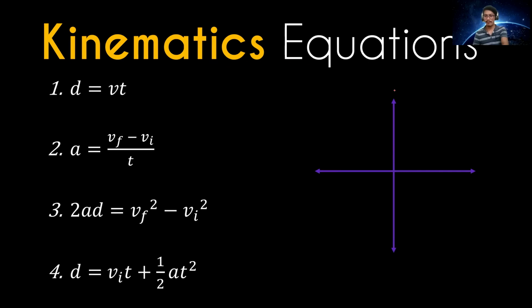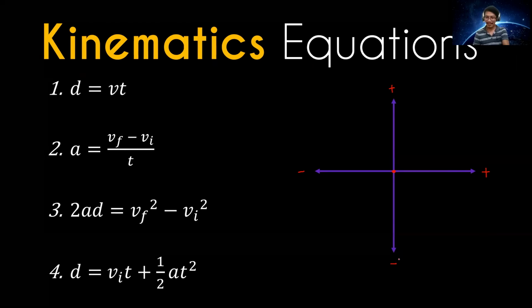And in that frame of reference, from the point of origin of our motion, any quantity above is positive, any quantity below should be negative, any quantity to the right should be positive, any quantity to the left should be negative. So for example, if the acceleration is going downwards, it should be negative. Okay, so that is the sign convention in our frame of reference. These are the equations and these are the sign conventions when we talk about our frame of reference. So let's start first with our first problem.